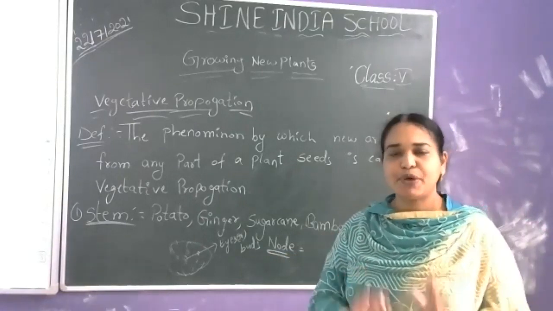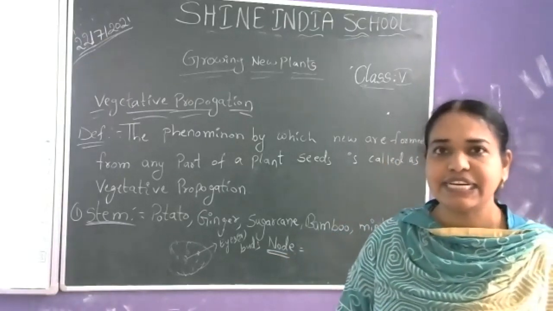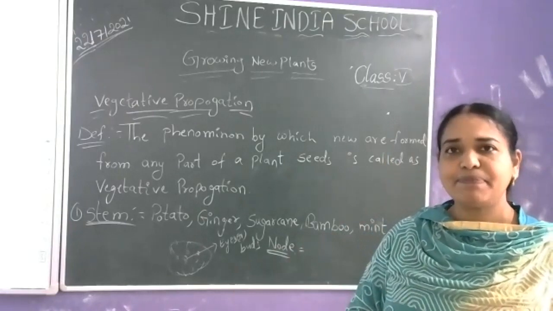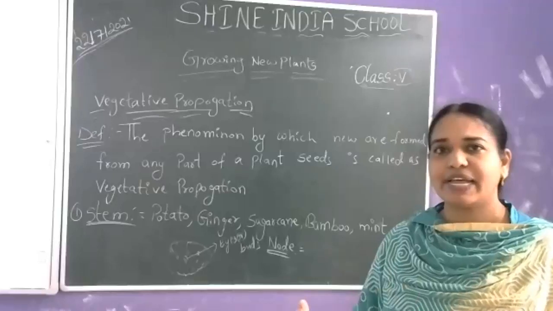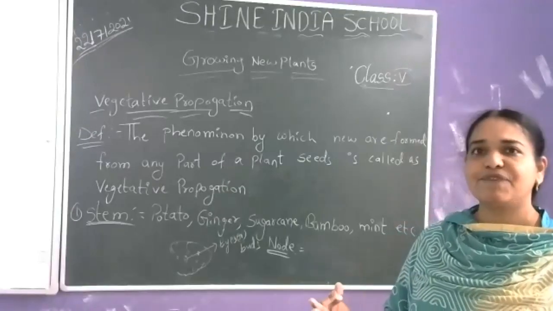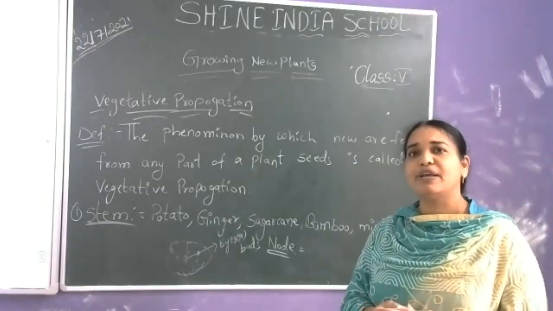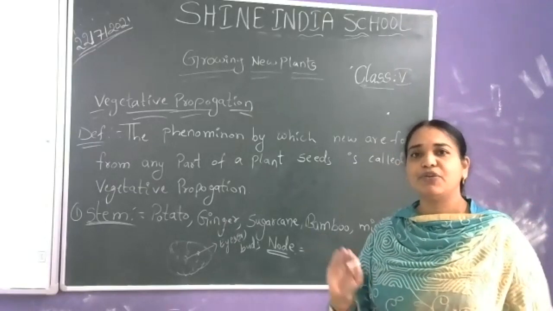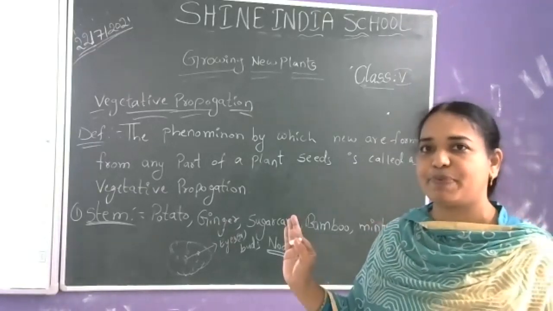Vegetative propagation is nothing but we are not at all using any seeds to form a new plant. From the stem, from the root, from the leaf itself, new plants are arising. Such a process is called vegetative propagation.